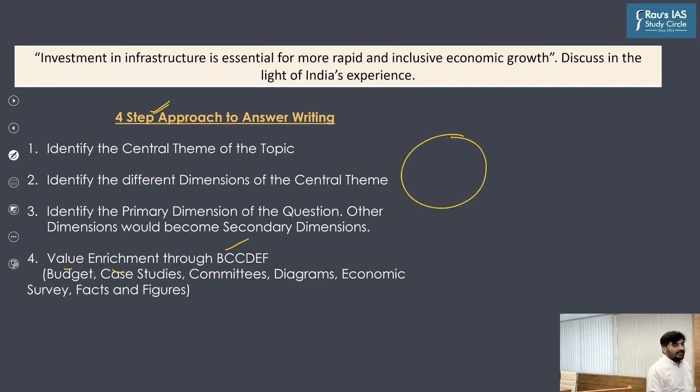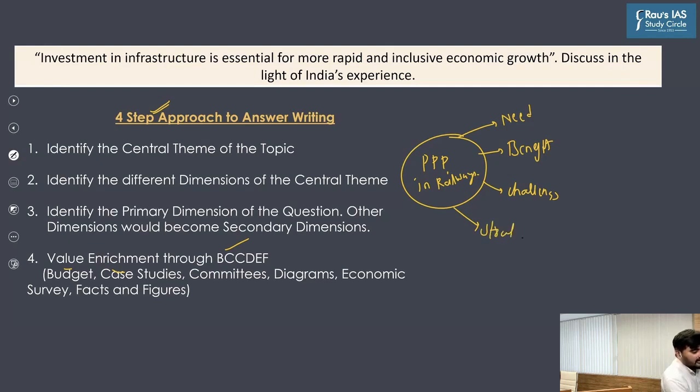The central theme of this question is public-private partnership in railways. This is my central theme. Already in current affairs classes, you have got to know the different dimensions of PPP in railways, right? For example, we have already discussed the need for PPP in railways. We have discussed the benefits of PPP in railways. We have discussed the challenges part. And we have also discussed how to address these challenges. In particular, I hope you are able to recall, we have discussed the recommendations of the Bibek Debroy Committee on Railway Modernization.